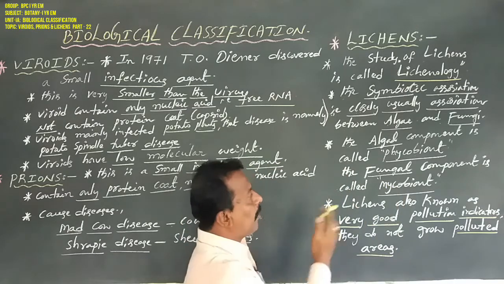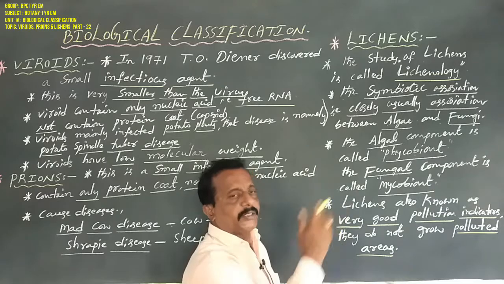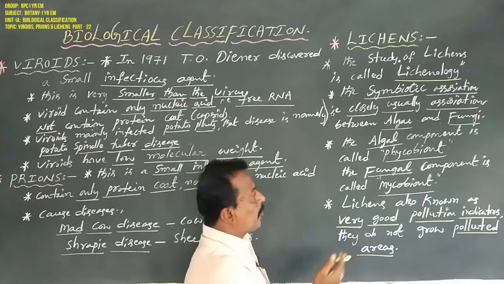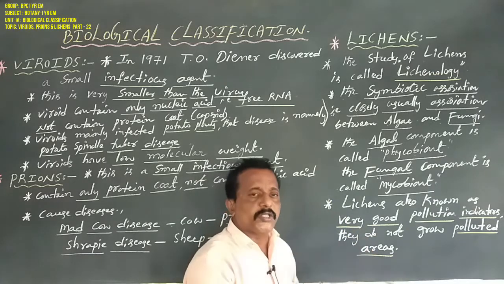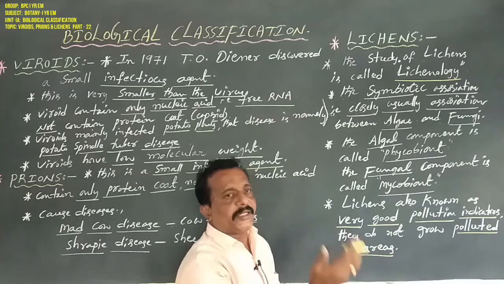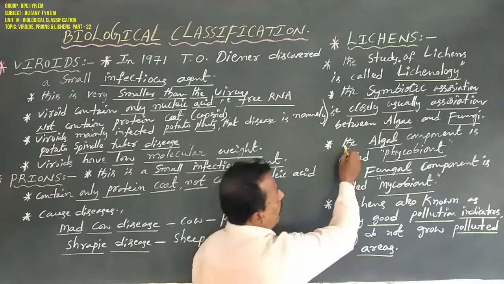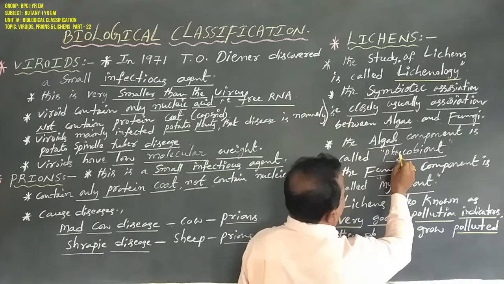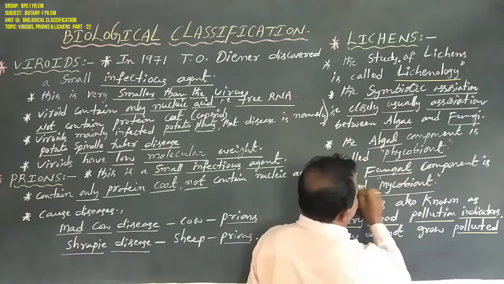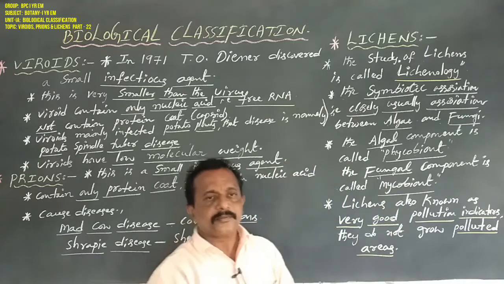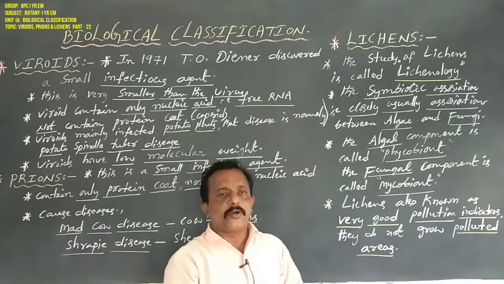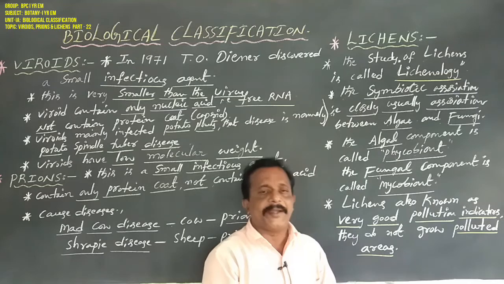Phycobiont, meaning algae, is closely associated with mycobiont, the fungi. They are symbiotes, phycobiont and mycobiont. The algal component is called phycobiont. The fungal component is called mycobiont. What are the uses of phycobiont and what are the uses of mycobiont?